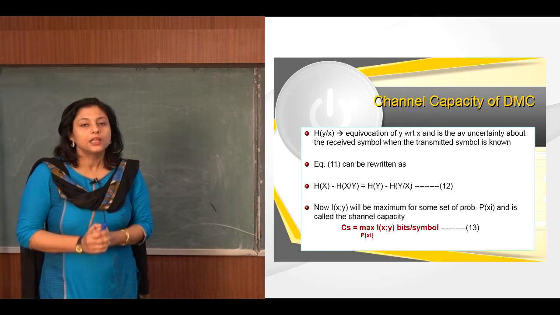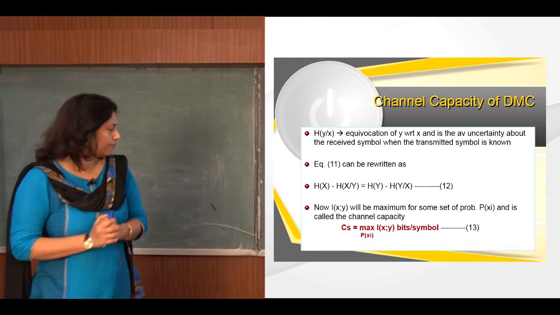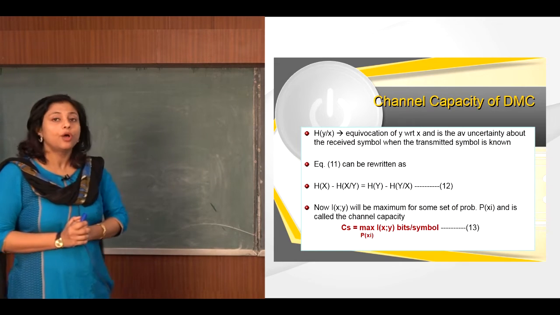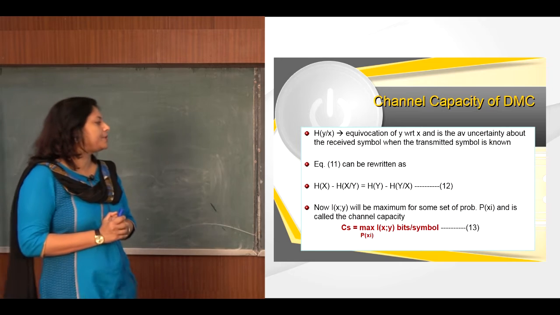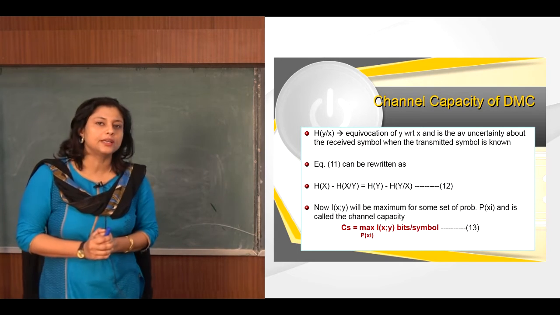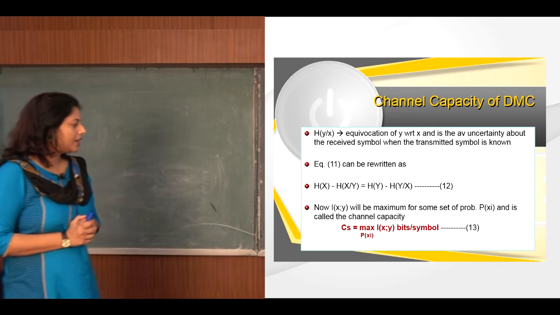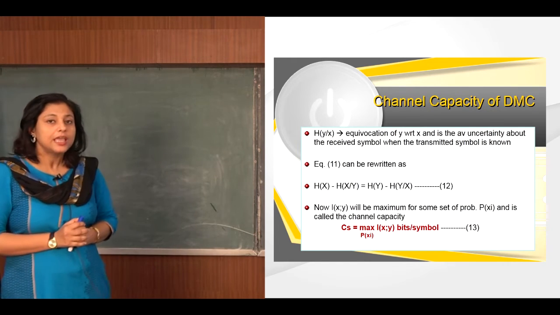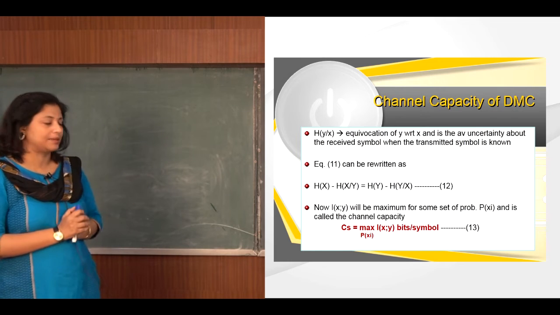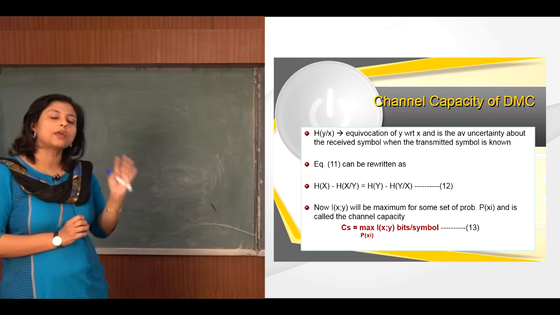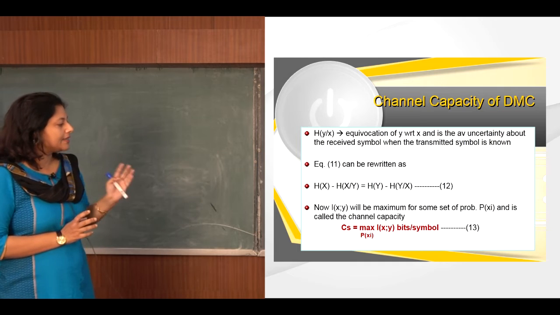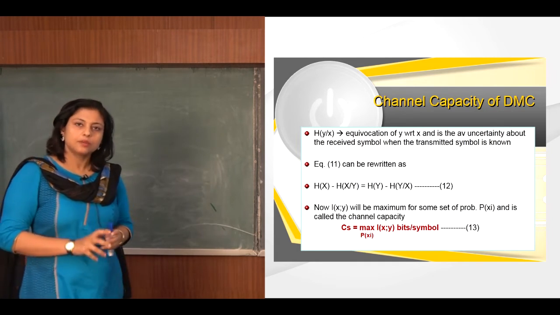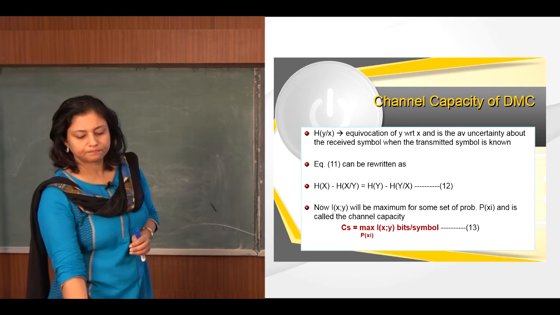This is nothing but the mutual information I(x;y). This I(x;y) will be maximum for some set of probabilities p(xi), and this is called the channel capacity. Look at equation 13, where we have written Cs, which is the maximum channel capacity for some values of probability of xi, given as the maximum of I(x;y), in bits per symbol.